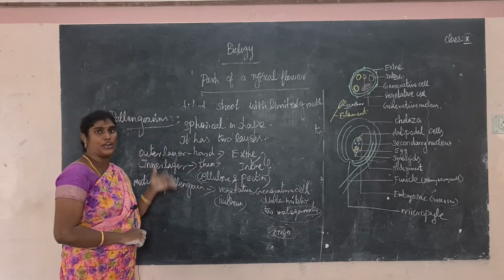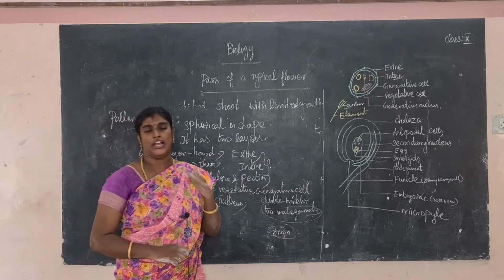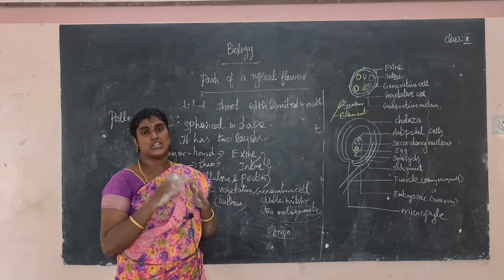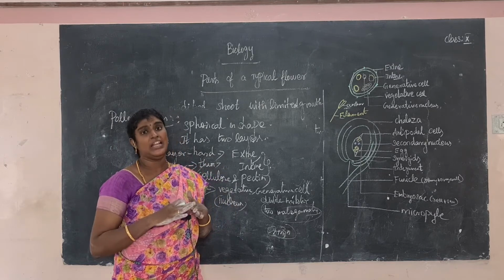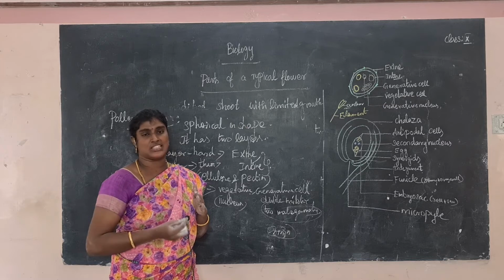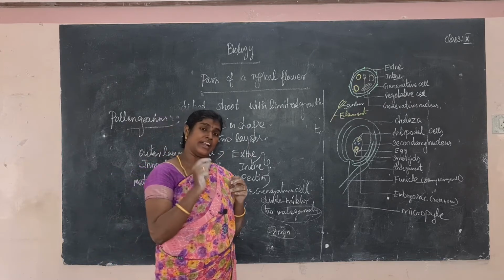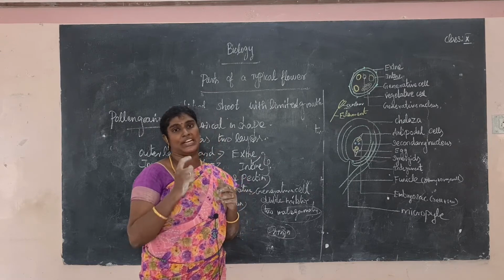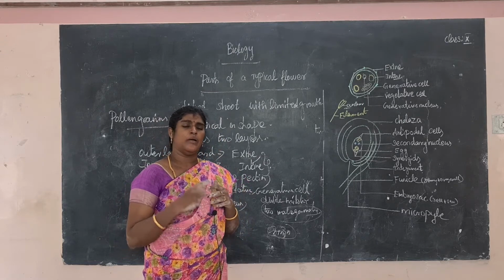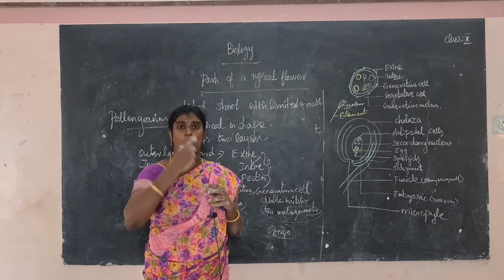So what is androecium? Androecium is the male reproductive part. Androecium is composed of stamens. Each stamen has a stalk-like structure, that is called the filament, and it contains a small bag-like structure at the top, that is called the anther. The pollen grains are developed within the pollen sac.